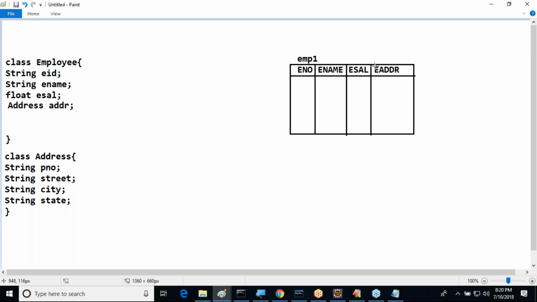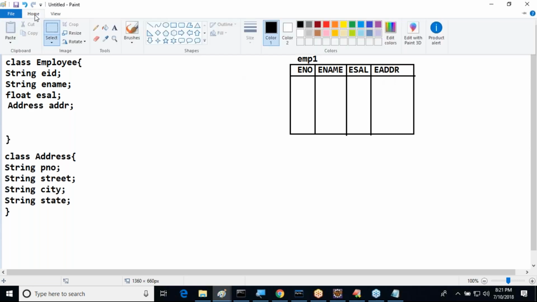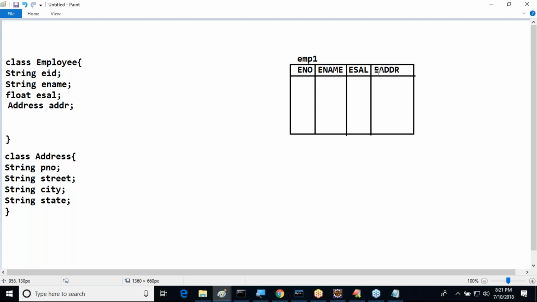Two approaches are available. One approach is creating our own user defined data type in a database. Is it possible? The UDT feature is available, so we can create our own data types, and under this data type we specify the same properties. But user defined data types may or may not be supported by databases. We don't know which databases support that, and there is no guarantee. So we need to go for another alternative.